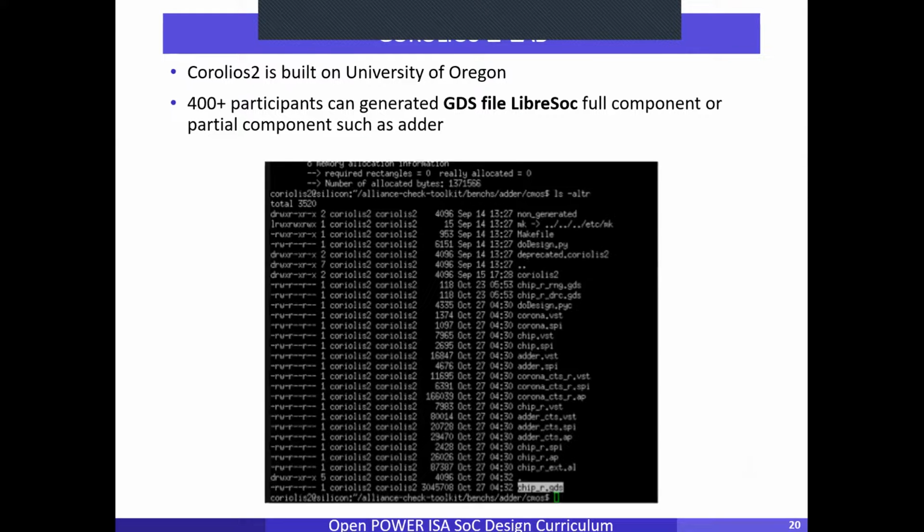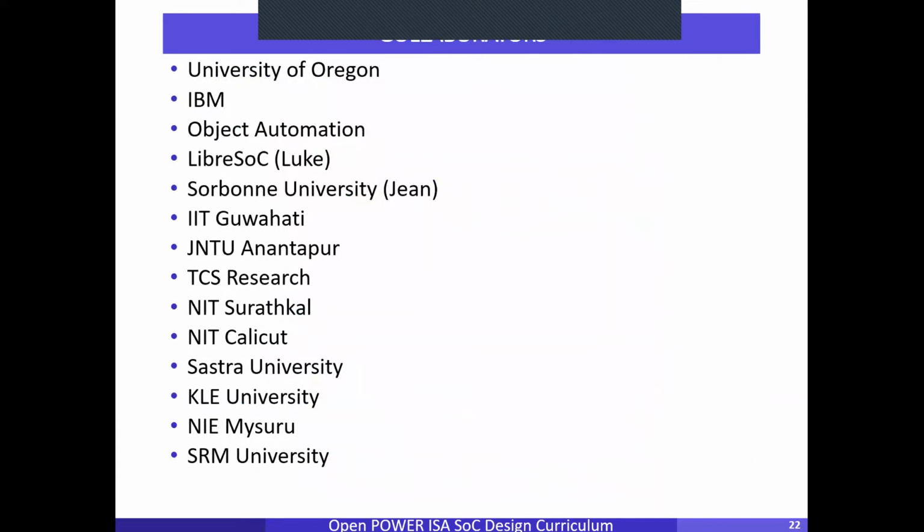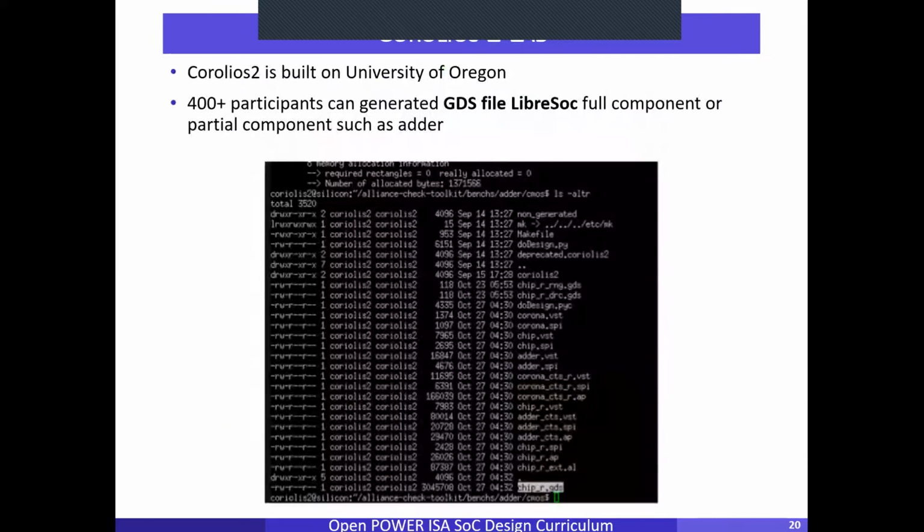Coriolis 2 was on the server of the University of Oregon, and it was developed by Sorbonne University. When participants downloaded this GDS file on their own system, they ran a layout of it, and it looked like this. So this was the part.